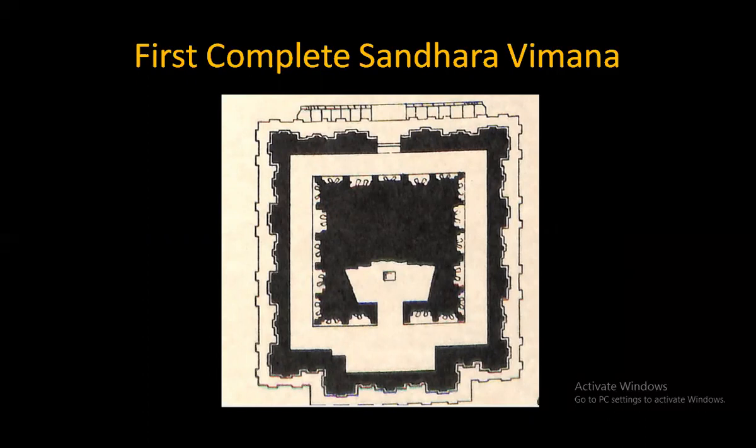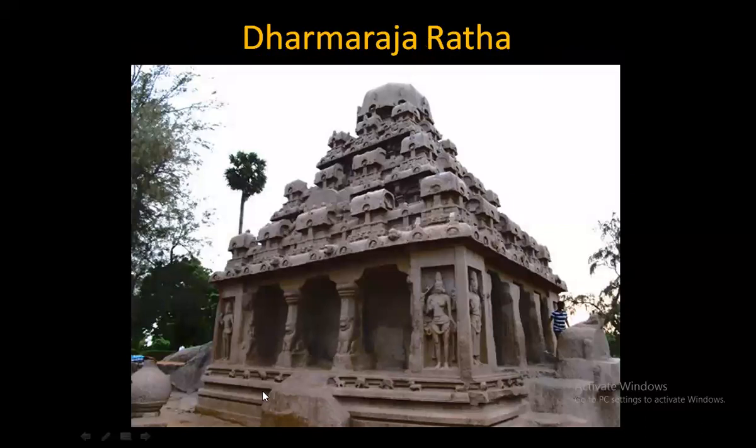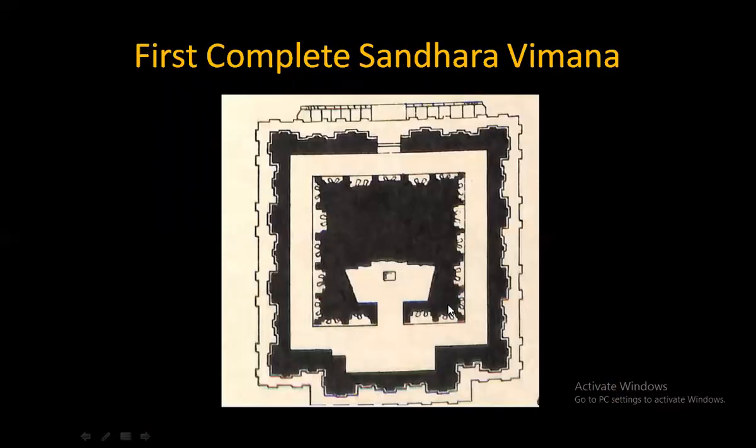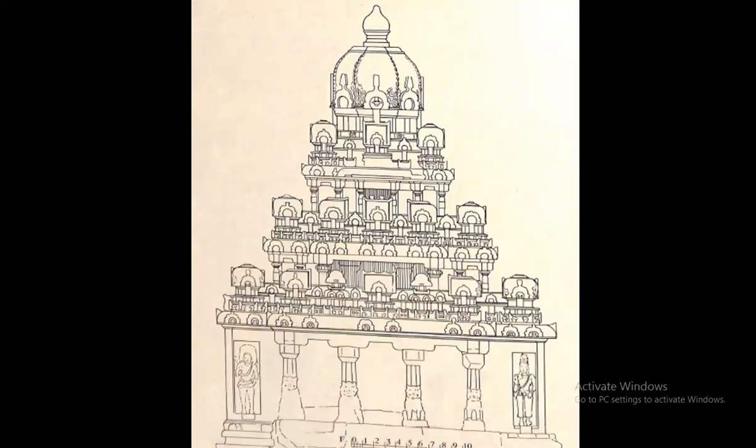One more thing: this temple, as you can see here, is accessible from all four sides. Correct? From all four sides one can enter the temple and go and see the god. If that is there, the temple is classified as Sarvato Bhadra. All the huge temples that we see today have four gateways, and therefore they are all Sarvato Bhadra. The temple structure is called Sarvato Bhadra Vimana, Sarvato Bhadra Alaya. This is the sketch done by Britishers, from ASI.